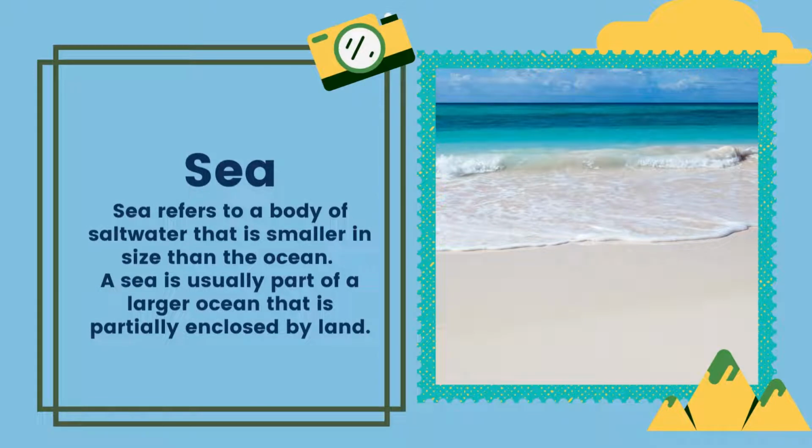Sea refers to a body of salt water that is smaller in size than the ocean. And what is the difference between sea and ocean? That sea is usually part of a large ocean that is partially enclosed by land.